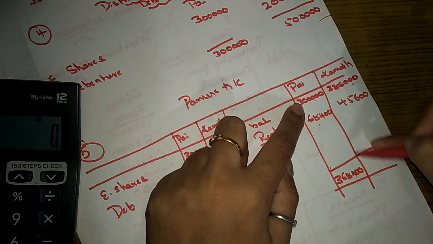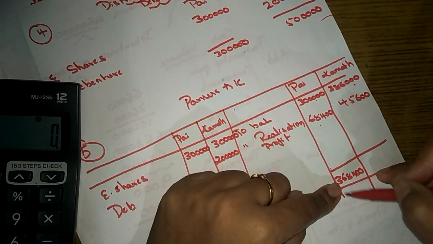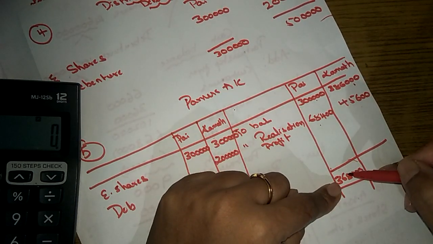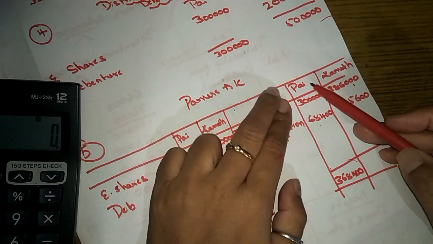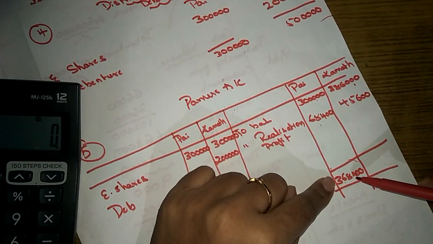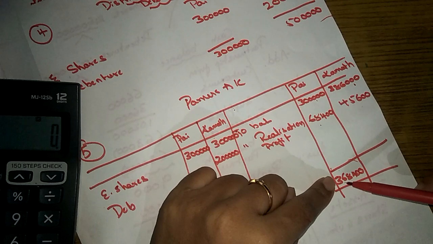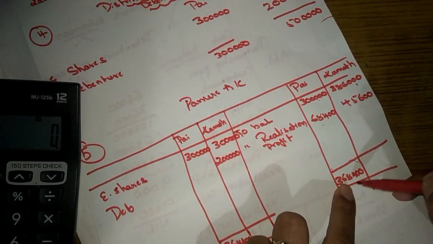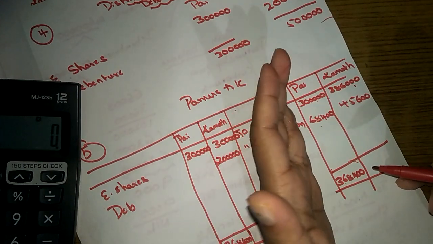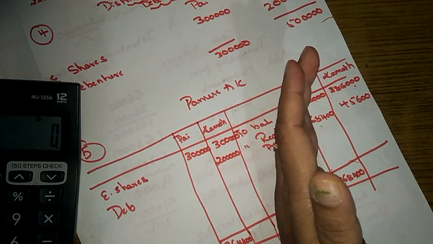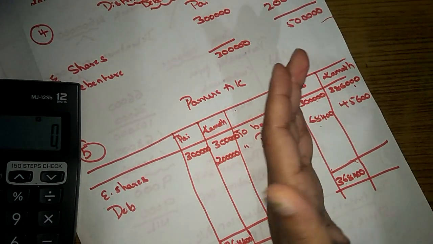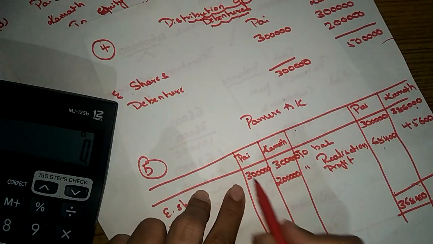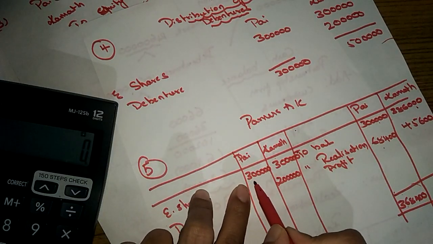This was the balance which was due from the firm to the partner, that is Pi. 3,68,400, sorry, not 6 lakh, I'm so sorry. 3,68,400 was due from partnership firm to Pi's account. In return, how much shares did he get?